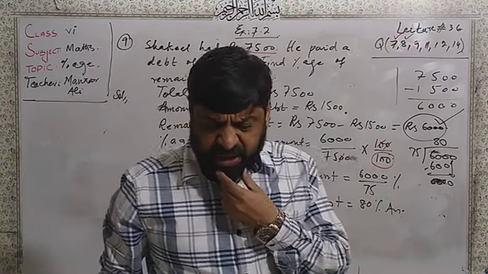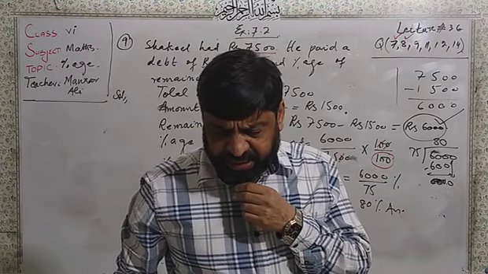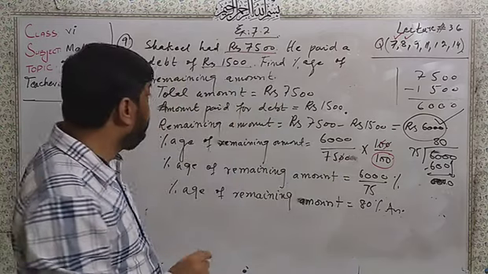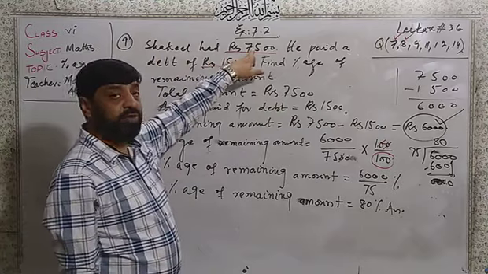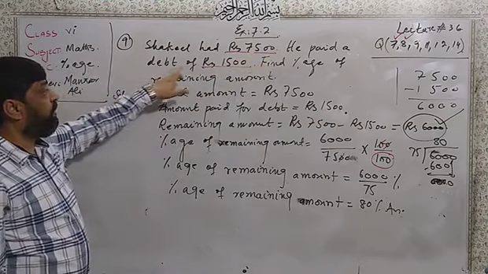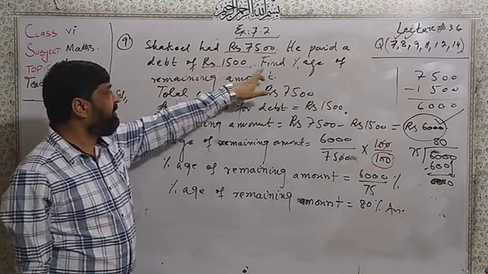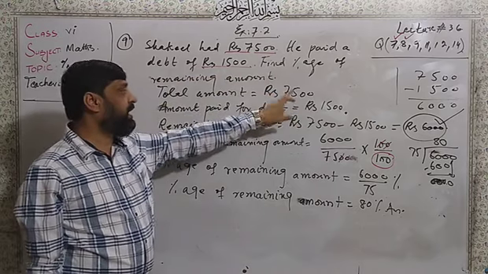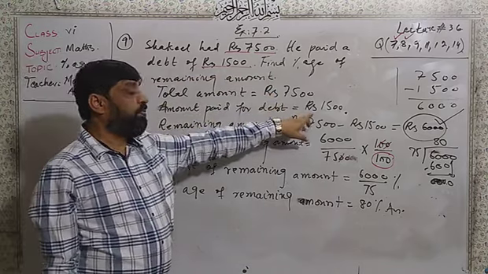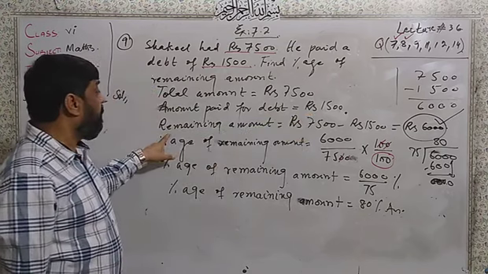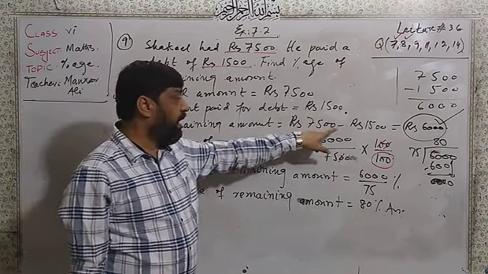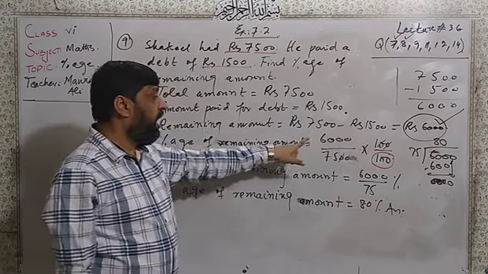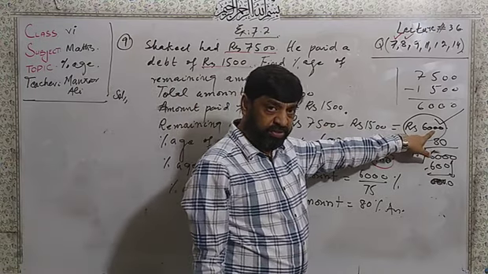By the same way, you have the question number 11, and after that 12, and 14 is the last question. I would like to see here. Here Shakil had rupees 7,500. He paid a debit of 1,500. Find the percentage of the remaining amount. Total amount I have 7,500. Amount paid for debit rupees 1,500. Remaining amount is the total amount minus the amount paid for the debit, 1,500. I got the remaining amount 6,000.